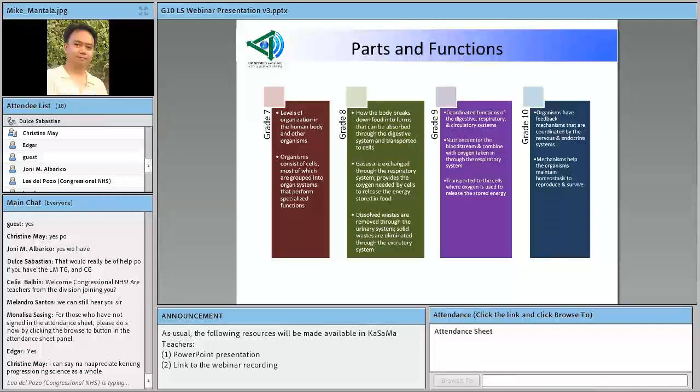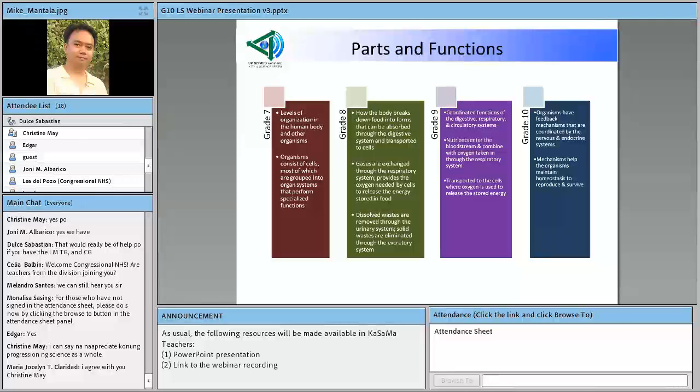nung NTOT ng grade 8, yung storyline ng digestive system, mag-uumpisa yan kung paano nadadigest ang pagkain. Kung paano yung mga nutrients galing sa pagkain ay na-absorb at na-assimilate ng iba't ibang bahagi ng digestive system patungo sa intestine. For example, sa small intestine, meron tayong binanggit doon na mga struktura tulad ng villi at saka microvilli na napapalibutan ng capillaries. Okay? We know, of course, that capillaries are the smallest of the blood vessels. So ano po ang role ng mga capillaries na ito?